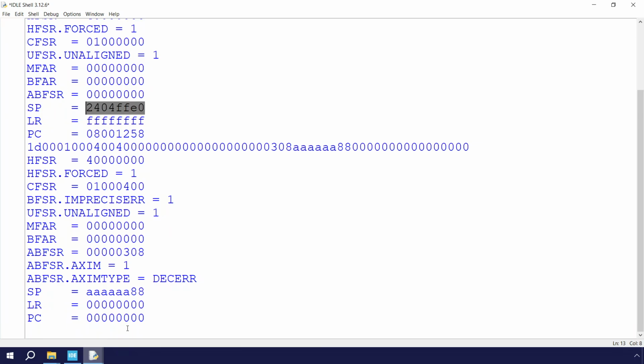The fault report has been transmitted again. The first bit is set, the imprecise error bit is set, the unaligned bit is set.